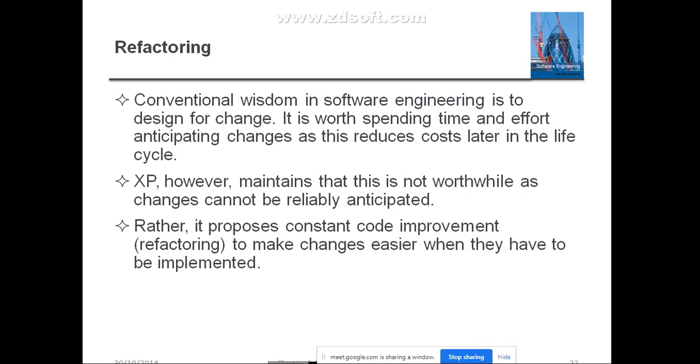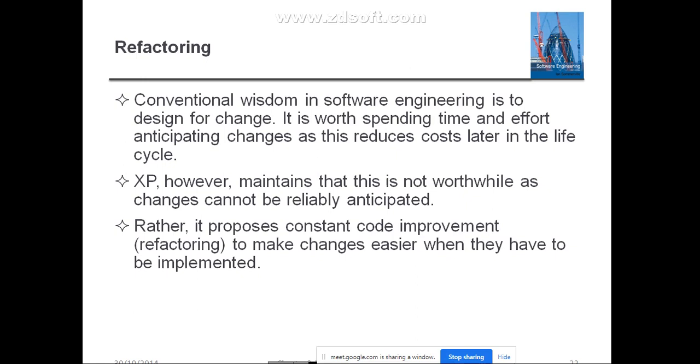Then second is refactoring. The second key practice in XP is refactoring. The name itself indicates you are going to refactor the code continuously to make an improvement within the code. That work is done by the development team. The conventional wisdom in software engineering is to design for change. It is worth spending time and effort anticipating change, as this reduces the cost later in the life cycle.